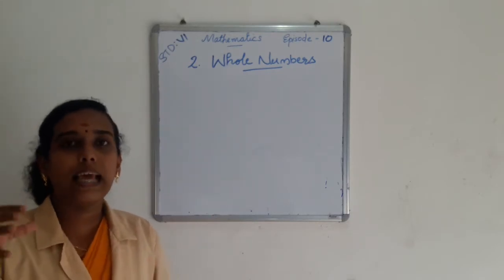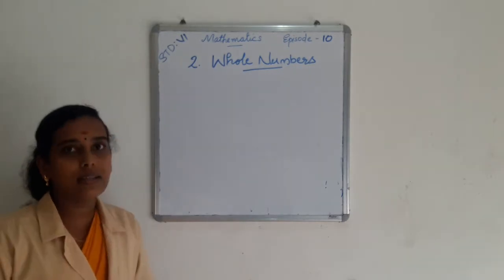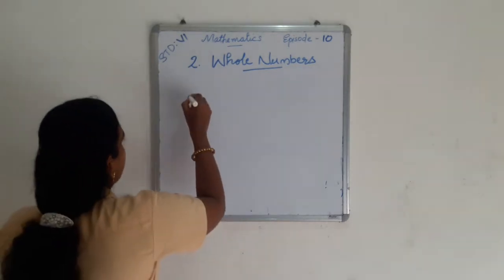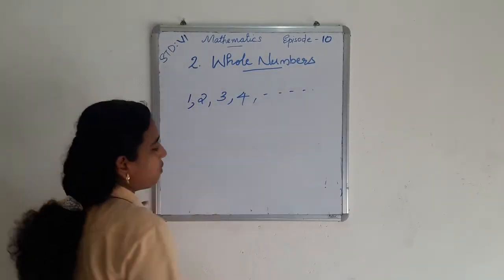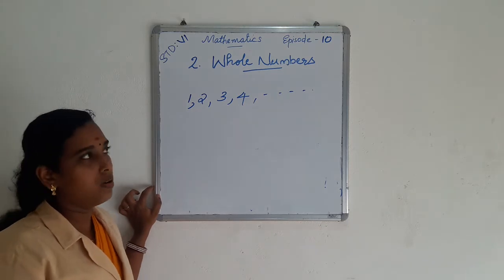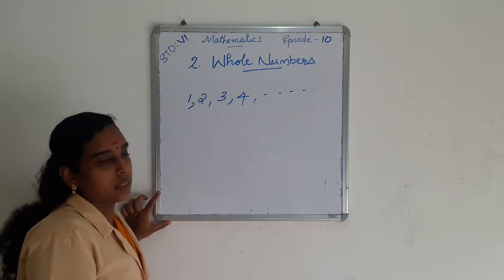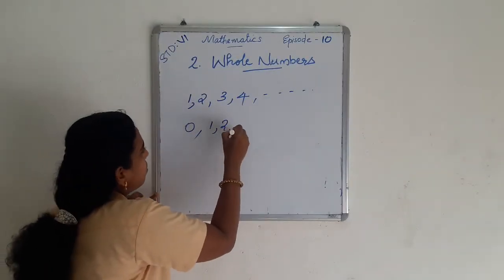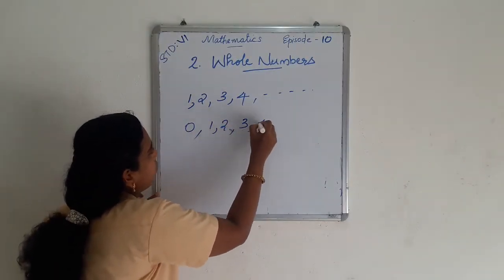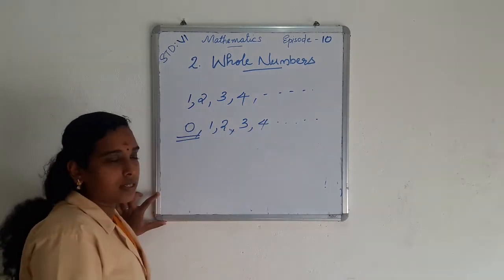The natural numbers along with 0 are known as whole numbers. Natural numbers start from 1, and the natural numbers along with 0 form the collection of whole numbers, which means whole numbers start from 0, then natural numbers 1, 2, 3, 4, etc. This is whole numbers. And the smallest whole number is 0.